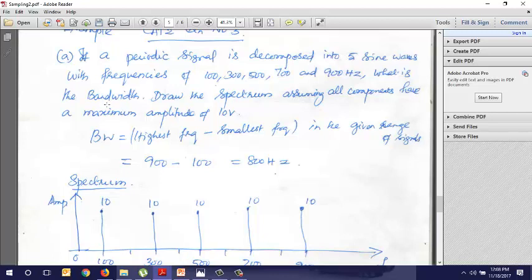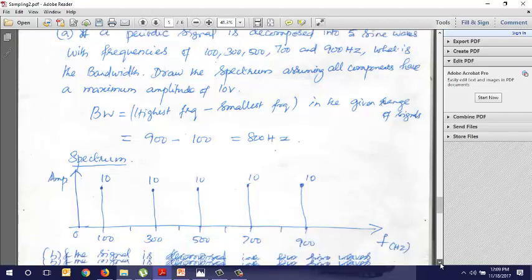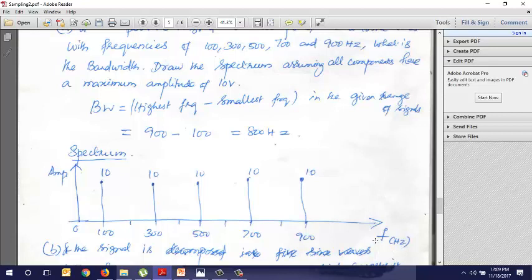Now, what is the spectrum? The spectrum is drawn with respect to frequency, and here the individual frequency components are clearly given. So you will have values at these frequencies: 100, 300, 500, 700 and 900, and also at minus 100, minus 300, minus 500, minus 700, minus 900.